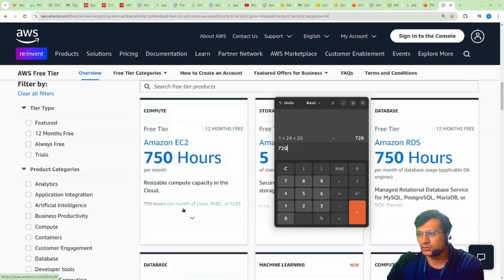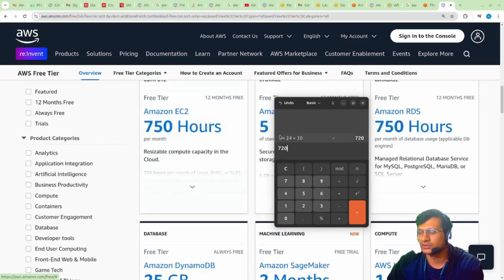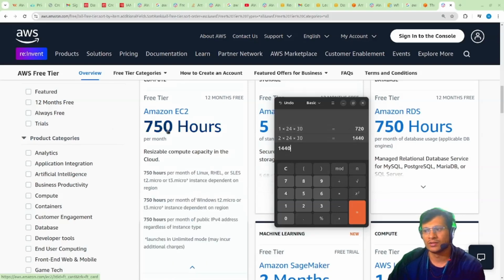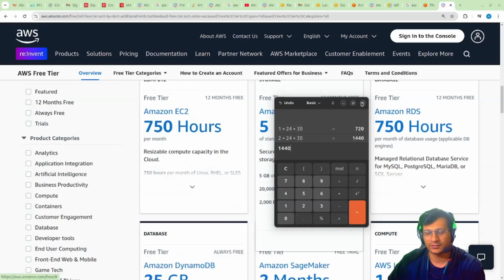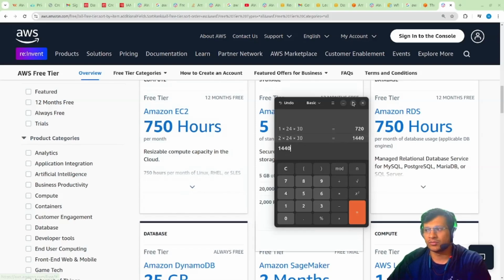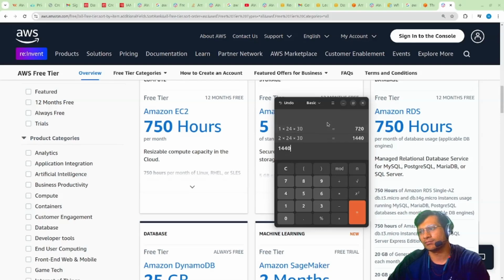Okay, so just use it. There are certain limits. So one CPU. If I just increase the CPU number, it will increase the cost, and once the quota has been breached, you will be charged for that. Okay, this is called the on demand. If you remember, in our introduction to cloud session, this is called the on demand model. You have to pay for only what you have used. So this is something you should avoid.